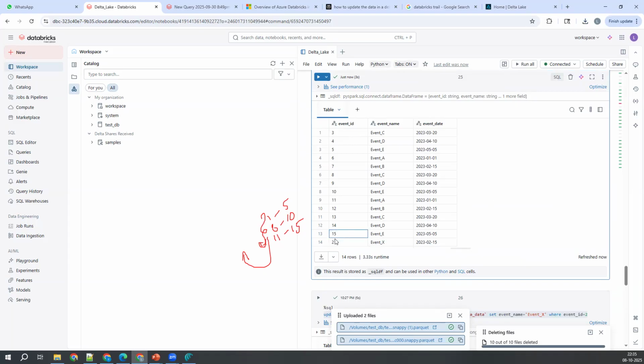Able to get it? Any confusion? Anything that you did not understand here? So this is the single merged file, sir?